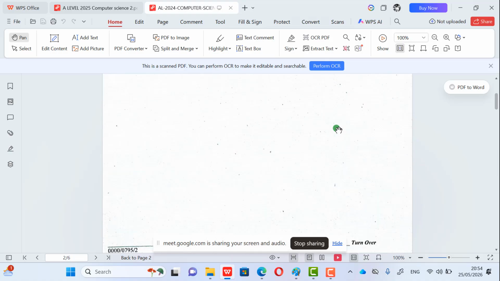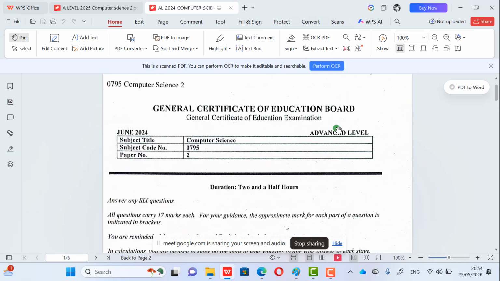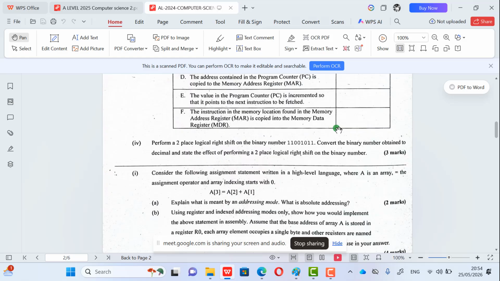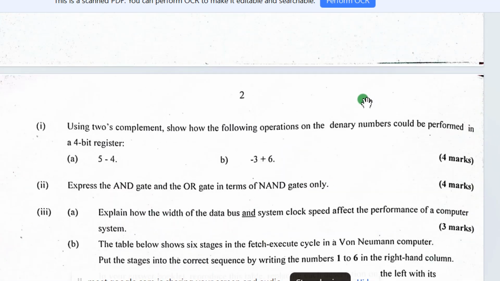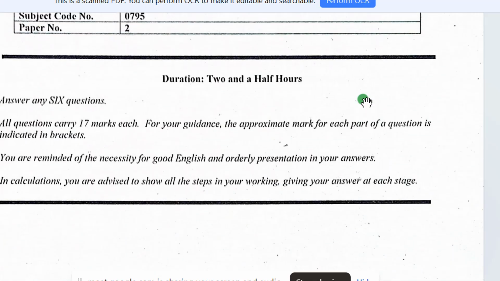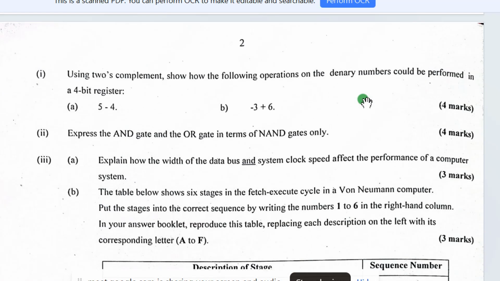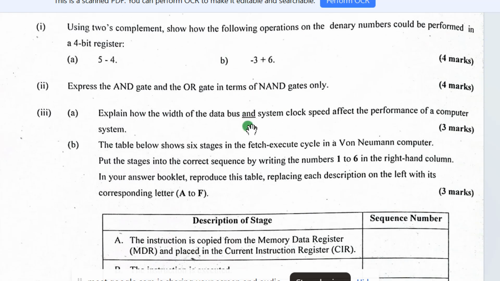Now, this is June 24. This is the paper of June. Yes, June 24, Computer Science paper 2. And I think this question is question 1. Yes, it's question 1. So under question 1, you have number system, you have logic gate. Very interesting questions, very, very easy questions.